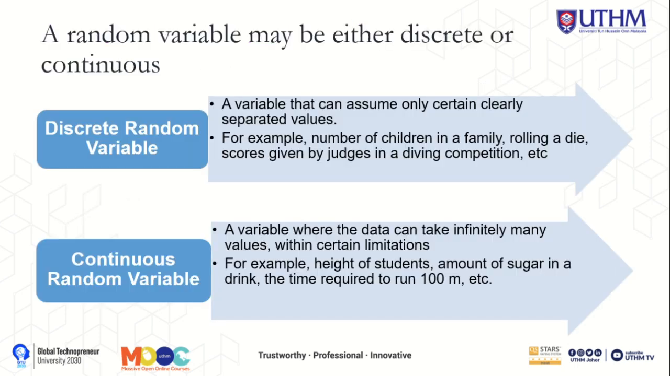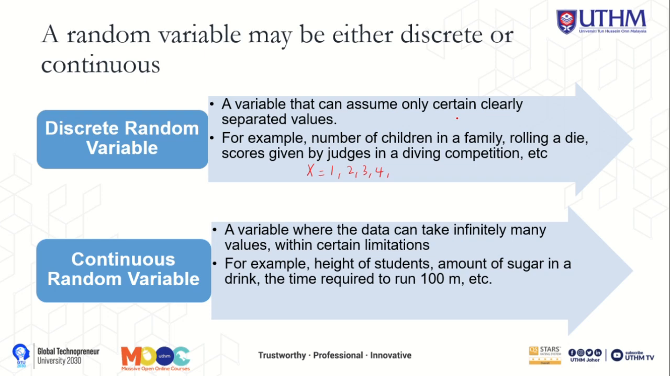A random variable may be either discrete or continuous. So let's take a look at the discrete random variable. A discrete random variable takes distinct, separate values. These are often countable values such as the number of children in a family, rolling a die, or the number of components that fail in a year. So that one is a discrete random variable. We can count the number itself, for example, x equal to 1, 2, 3, 4, and so on.